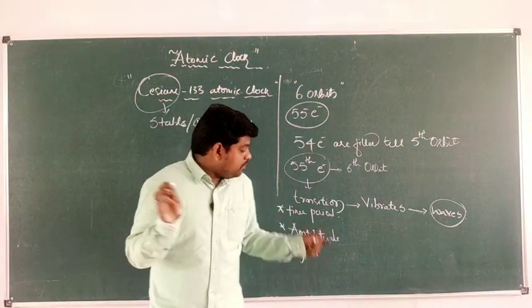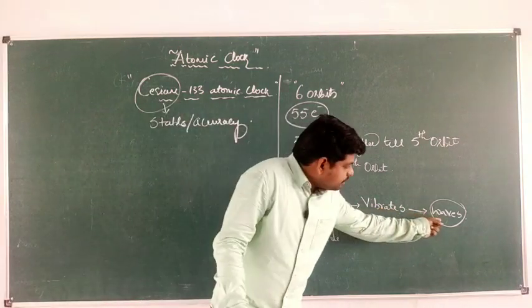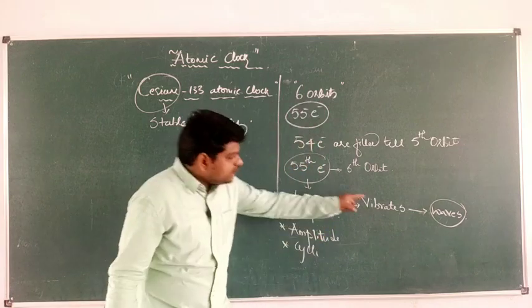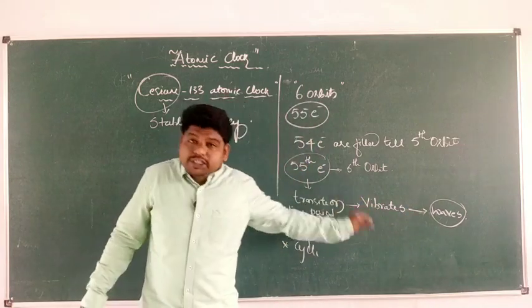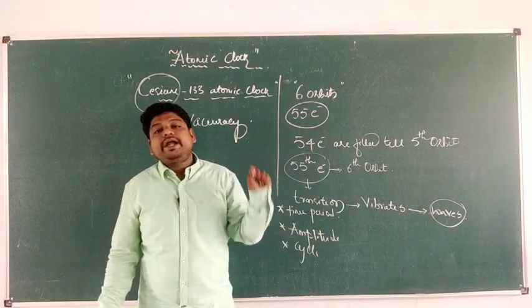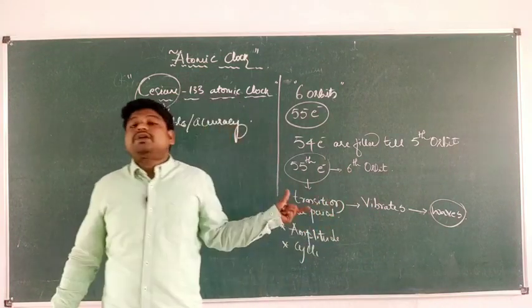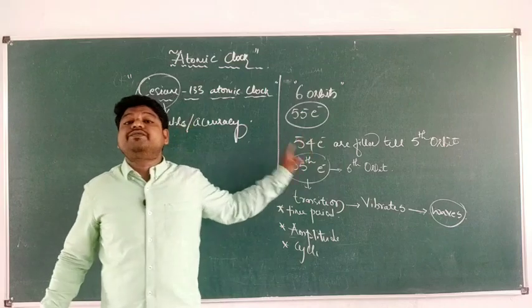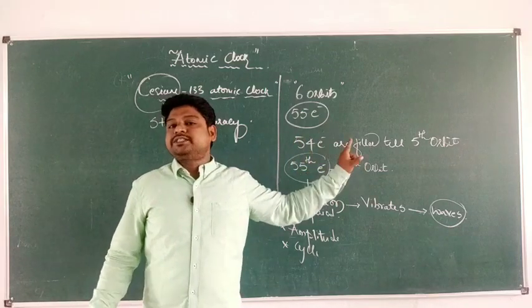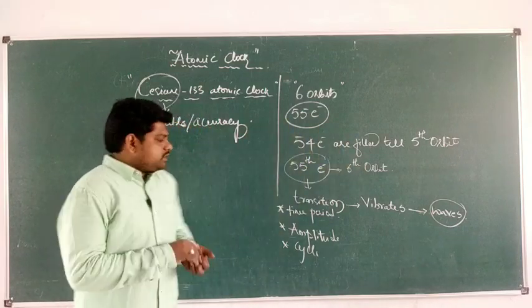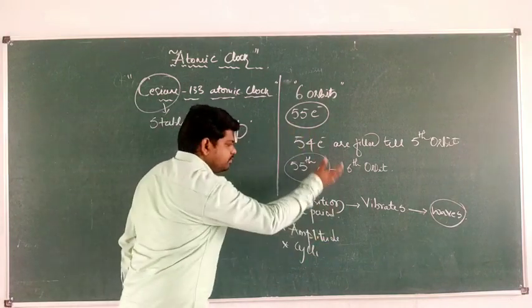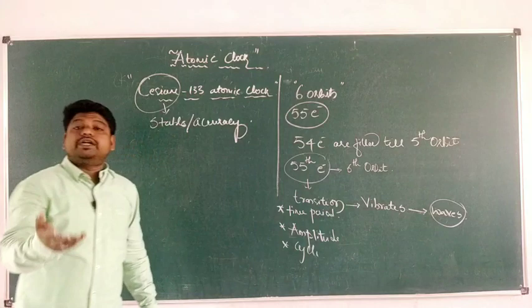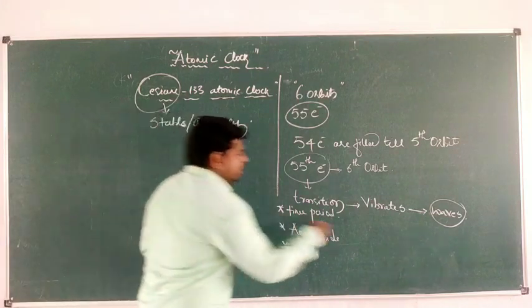See, I am literally concerned with these waves. Why? Because these waves are produced due to the vibrations, and these vibrations are made due to the transition of the electron. Which electron? This 55th electron, which is present in the cesium atom. See, whenever the transition is made, it vibrates. What it does? It vibrates.